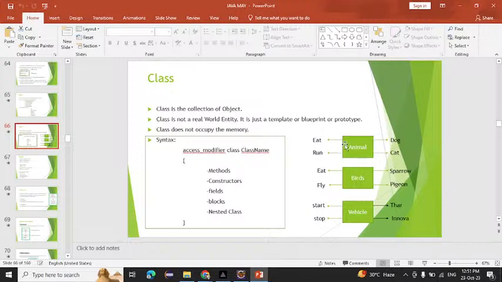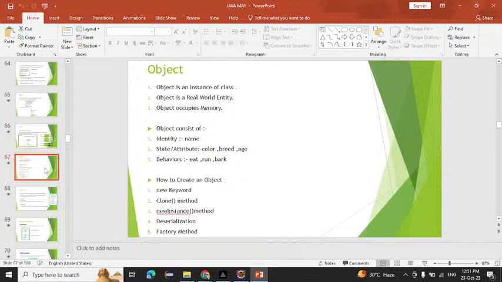And if you talk about the behaviors, that means eat, run, and all. So what are the things that an object consists of? Identity, state, and behavior. So what is meant by state?